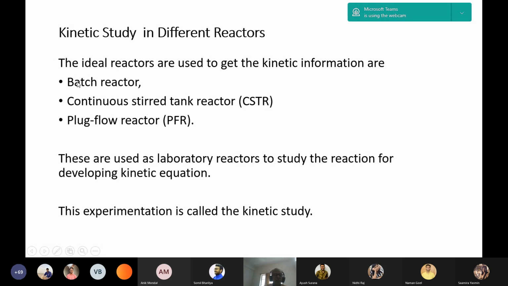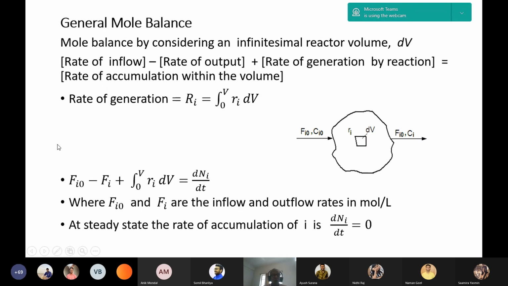In the case of a batch reactor, in the general mole balance the inflow and outflow terms will be 0, because in batch reactors, some reactants are added initially in a vessel and react, and with the progress of reaction, that is at different times, the concentration will change and we can collect samples and analyze them at different times.